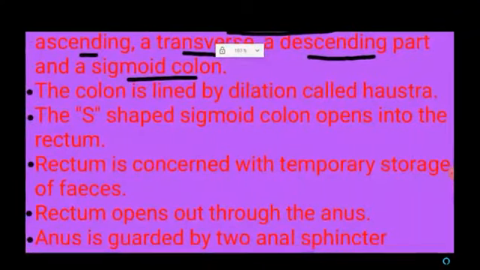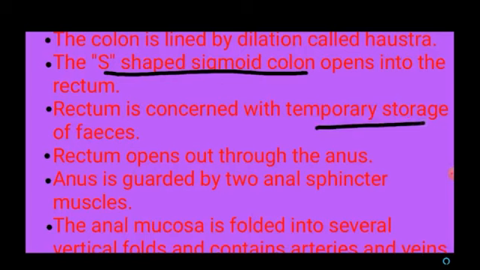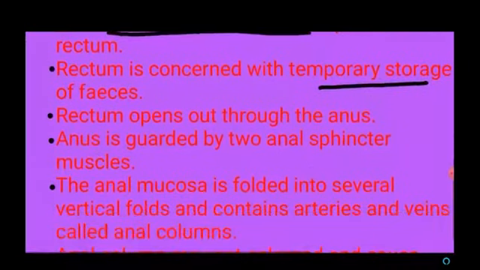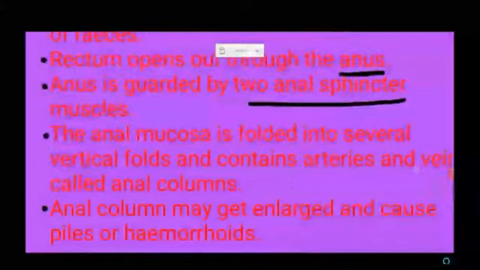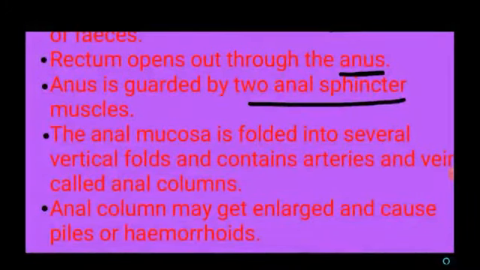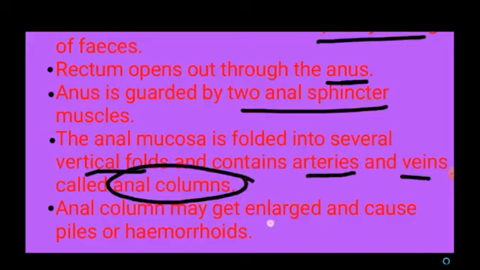The descending colon opens into the S-shaped sigmoid colon, and this opens into the rectum. The rectum is concerned with temporary storage of feces. Then the rectum opens out through the anus, which is guarded by two anal sphincter muscles. The anal lining folds into several vertical folds containing arteries and veins, called anal columns. Sometimes the anal column may enlarge and cause piles or hemorrhoids.